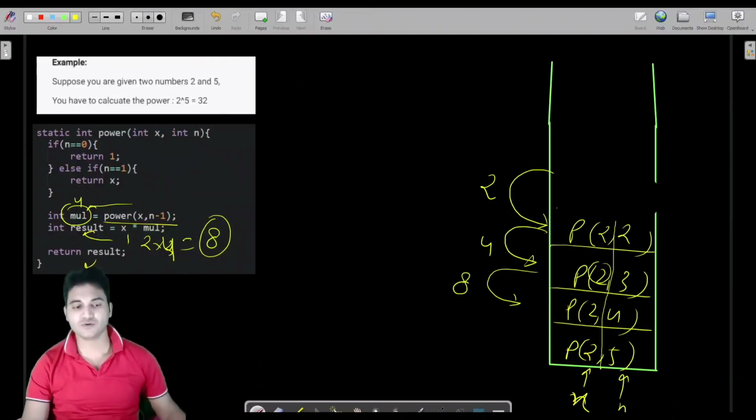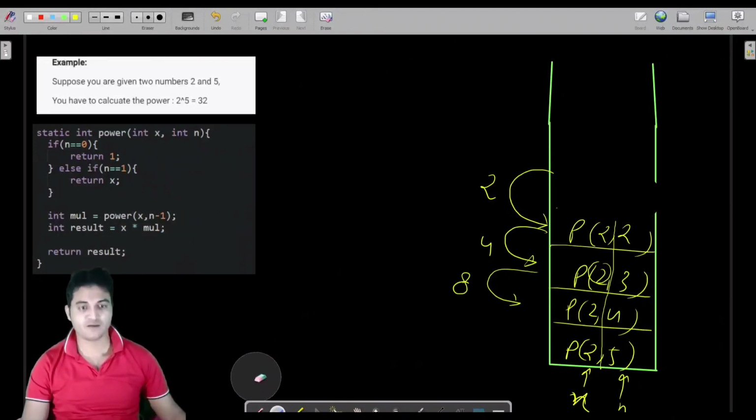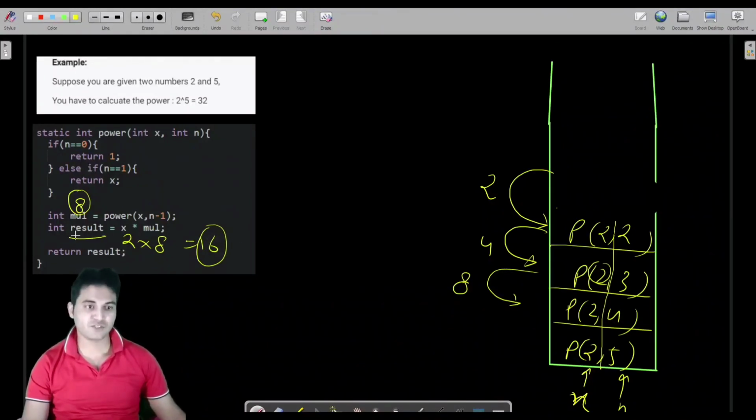Now we are on p of 2, 4. N is 4 here. This method received 8, so now this contains 8. X is what? X is 2. X is not changing at any point. So 2 into 8 is 16. So 16 would be stored into this, and this would be returned from here. So this will return 16. So now this method got 16.